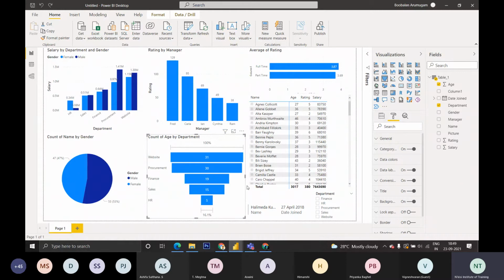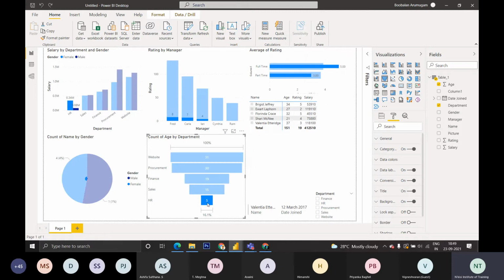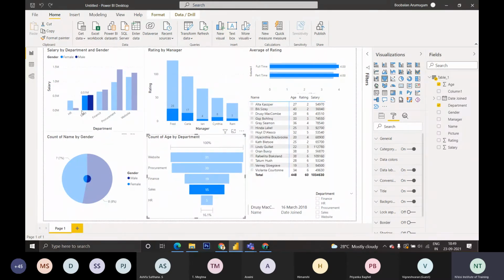If you want to filter out anything, you can click anywhere. If I want HR data alone, I click HR and you can see that all the data has been sorted out. These are the 5 people in HR, and these 5 people are listed out here. If I want to see the 15 people, these are the 15 people and all their data. They are the sales people, their salary and their count. 7 are male, 7 are female, and 8 are male. Like this, we can get all that data.